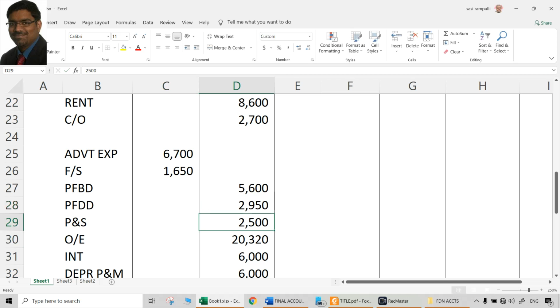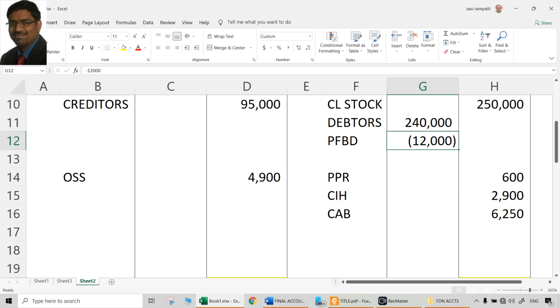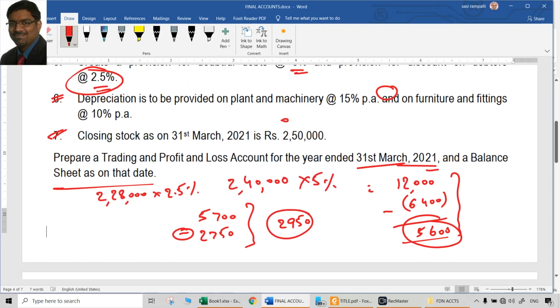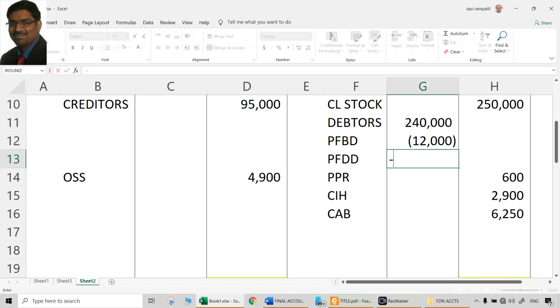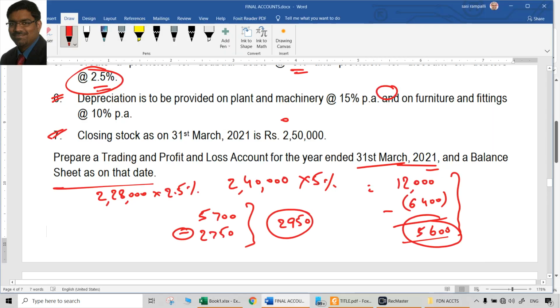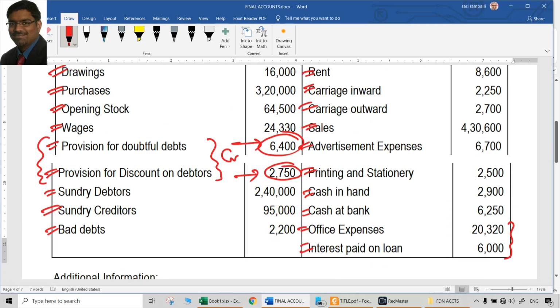Like I told already, in the balance sheet 2,950 plus the original amount of 2,750, both put together, will be 5,700. So we don't need to show them separately. Straight away we can show provision for discount on debtors as 5,700. That treats both the adjustment as well as the item originally given in the balances.